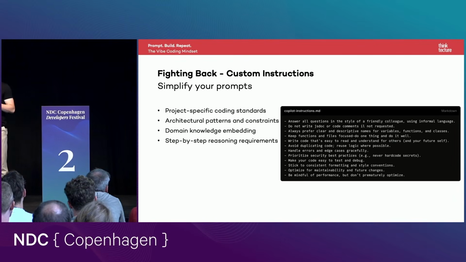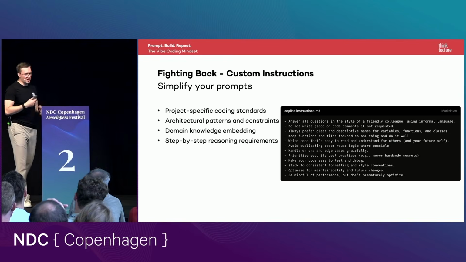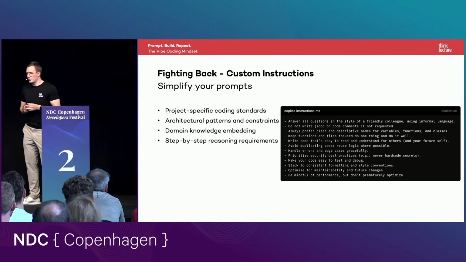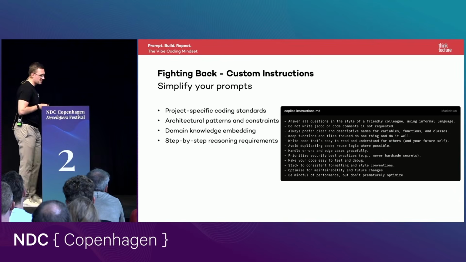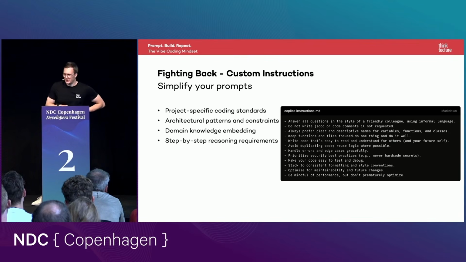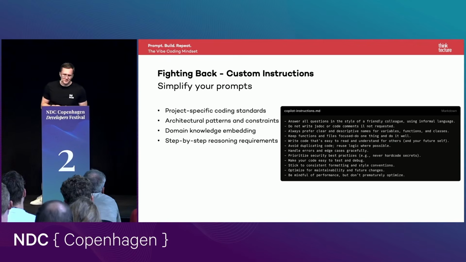You can specify how the LLM should work, how it should respond, which task it should do when you're using a reasoning model, for example. You can add domain knowledge into those files. You can define some APIs it should use, and so on. And the cool thing is that those instruction files will automatically be added to all your prompts. It depends on the tool you are using, and I will talk about that in the next slide. But normally it works with all tools out there.